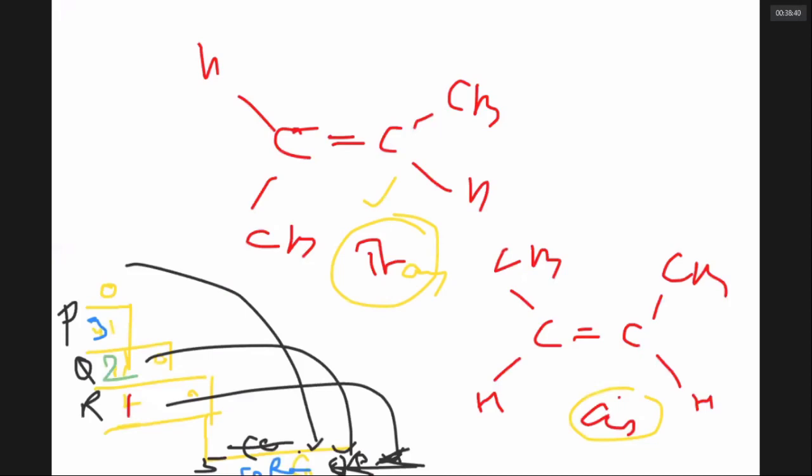P. More unstable, when he falls on the ground, he releases more sound, more energy. More unstable on combustion gives more heat energy. More stable on combustion gives less heat energy or less enthalpy. So enthalpy of combustion is highest for P, then Q, R, then S. More stable, less heat of combustion.